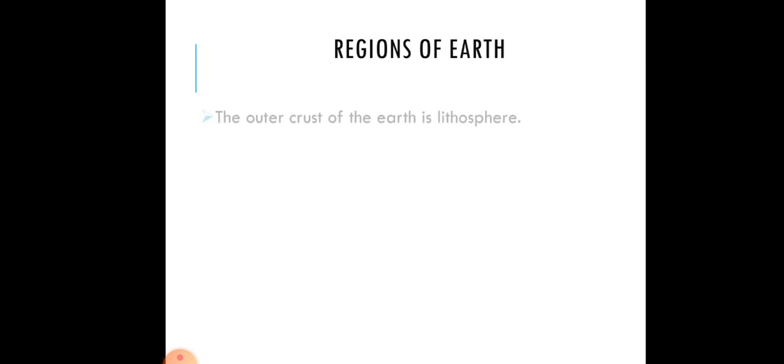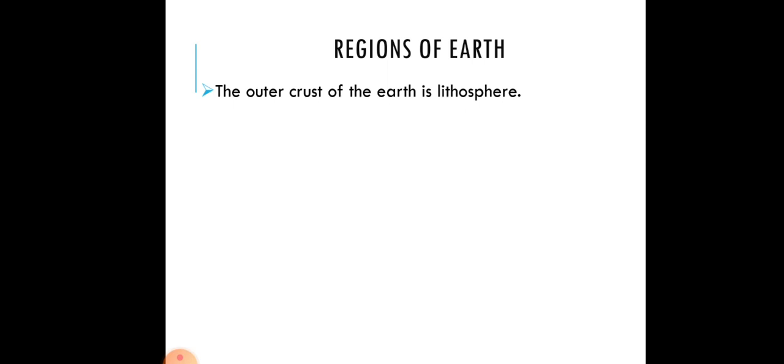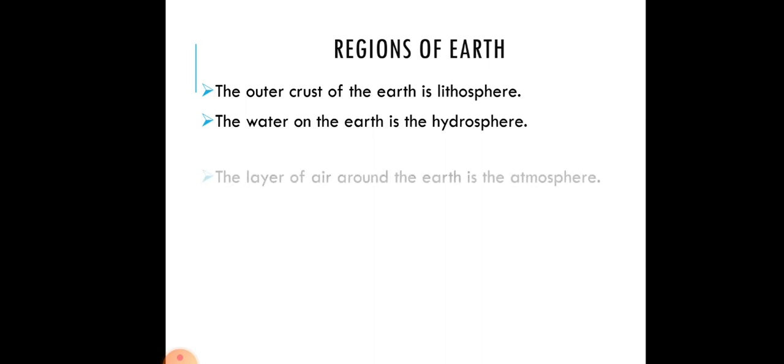Now coming to regions of the earth. Earth is divided into certain regions. Let us study what they are. The outer crust of the earth is the lithosphere, where rocks and soil are found. The water on the earth is the hydrosphere. The water portion of the earth's surface is your hydrosphere.